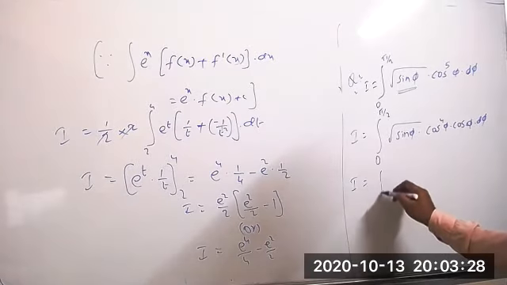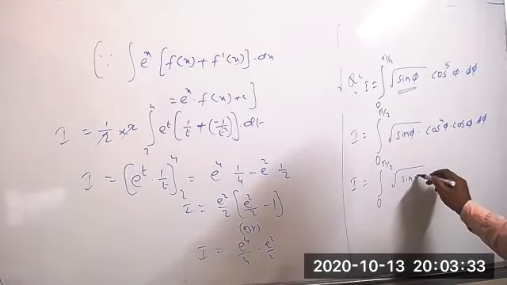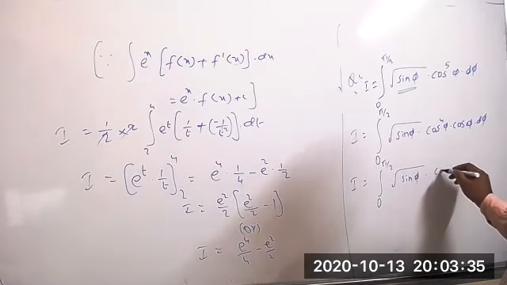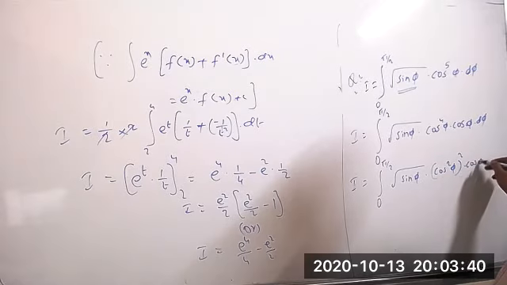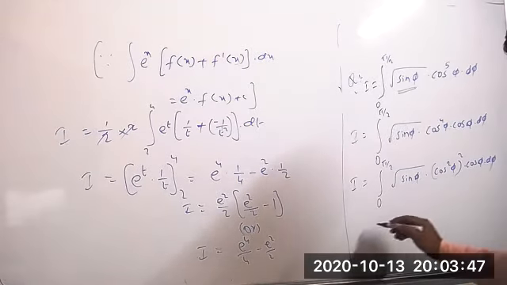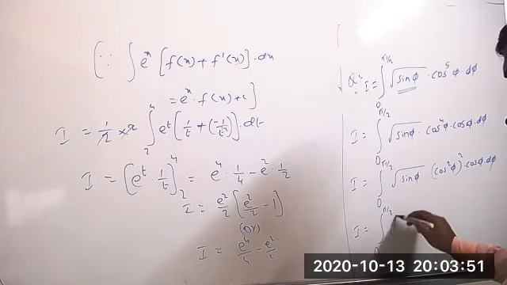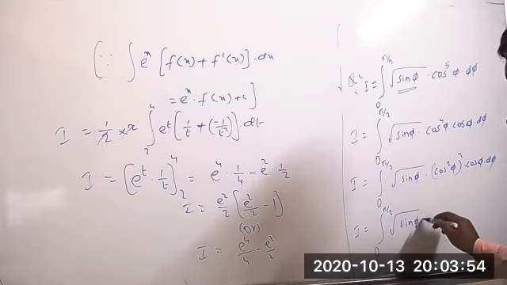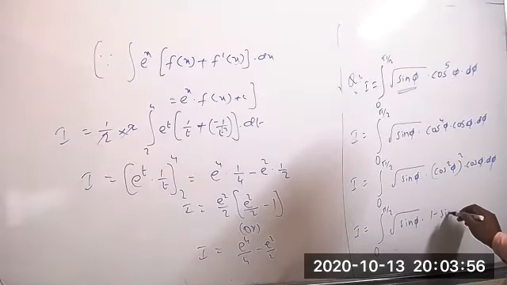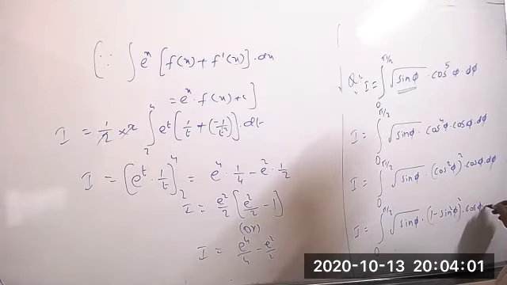Now you can change this value. Integration of 0 to pi by 2 root of sine phi you can write as it is only, into the cos power 5 you can write now, cos square phi whole square into cos phi into d phi. Any of you know very well that cos square theta equal to 1 minus sine square theta. So you can write now integration of 0 to pi by 2 root of sine phi into, you can write now, 1 minus sine square phi whole square into cos phi into d phi.